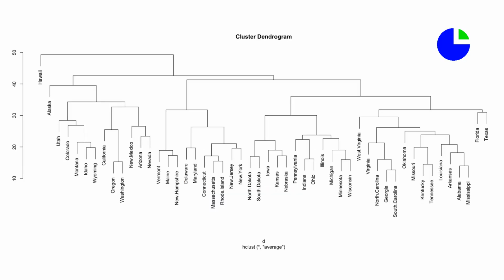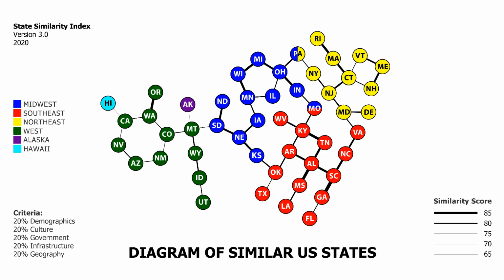The data from the State Similarity Index was used to create a hierarchical cluster of America's states. However, it may be best to look at the country's states as a connected web, not as hierarchical clusters, since the data reveals the relationship of states to each other is more of a gradient than having clearly defined groupings. Therefore, a diagram was created to reveal more intricate linkages between states rather than simply clustering them into regions.